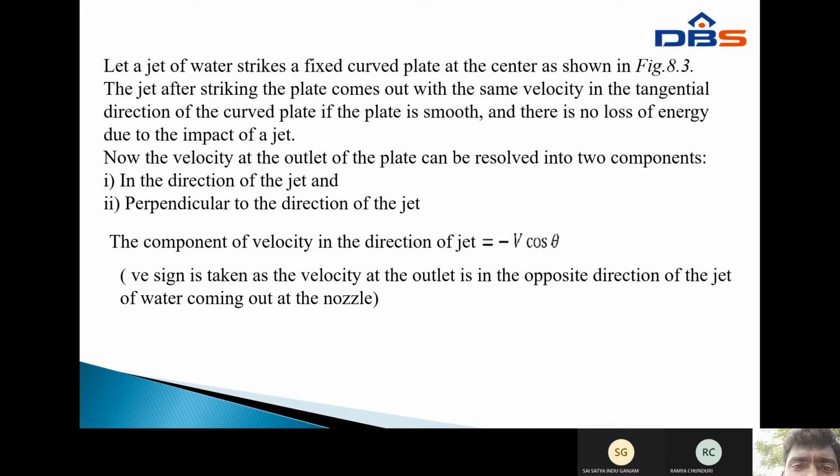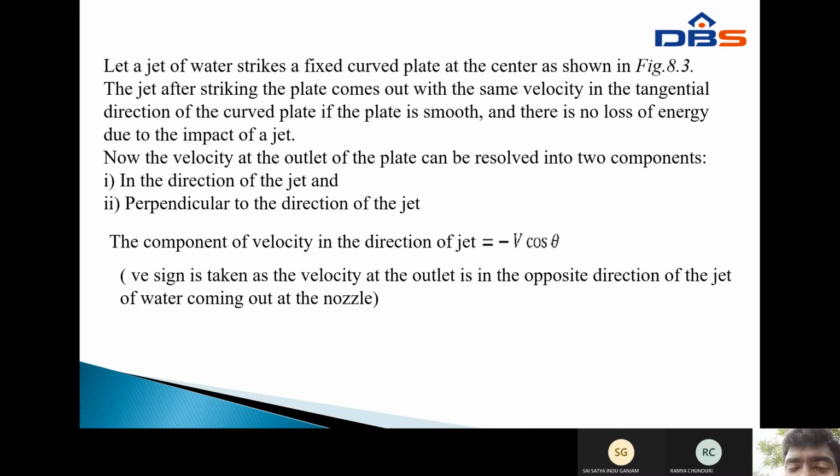The jet, after striking the plate, comes out with the same velocity in the tangential direction of the curved plate, if the plate is smooth and there is no loss of energy due to the impact of the jet. Now the velocity at the outlet of the plate can be resolved into two components. The first is in the direction of jet 2, and the second is perpendicular to the direction of jet 2. The component of velocity in the direction of jet 2 is equal to minus v cos theta.